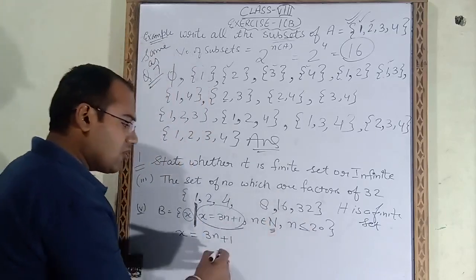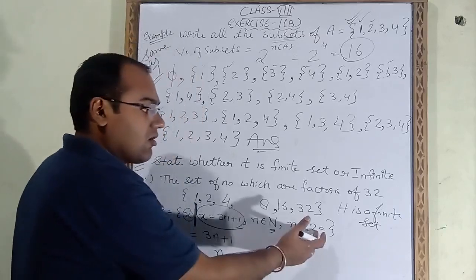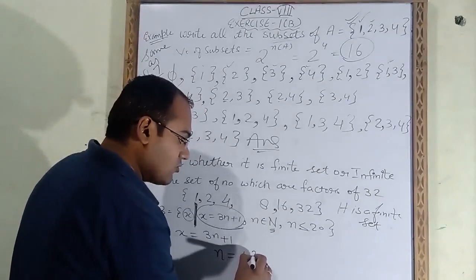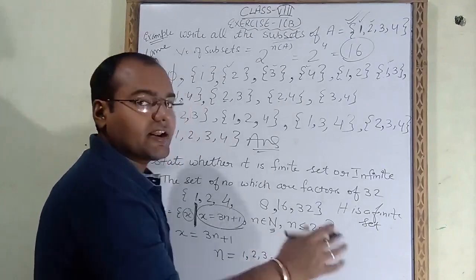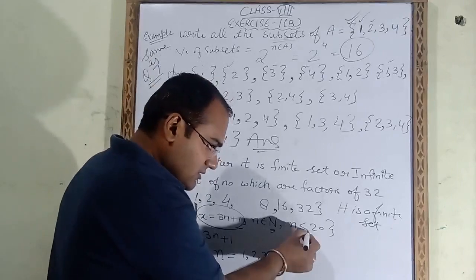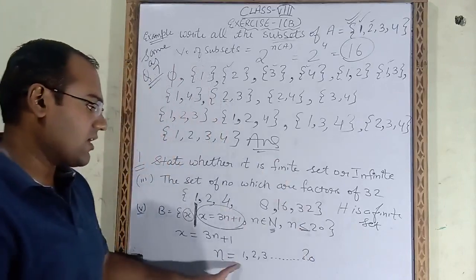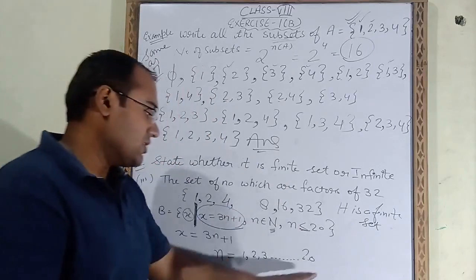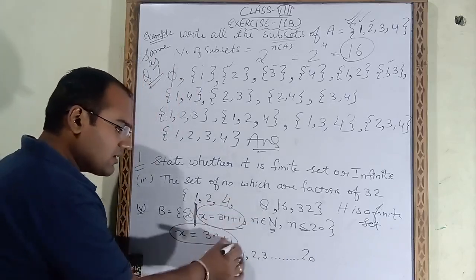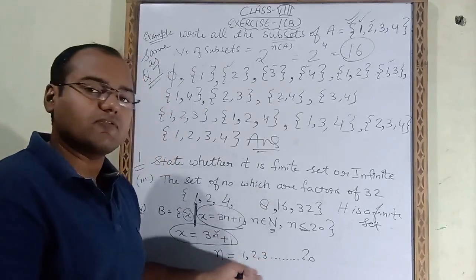So first of all we will write the values of n. n are natural numbers, and we have to write all the natural numbers which are less than or equal to 20. So 1, 2, 3, 4, 5, 6, 7, 8, 9, 10, 11, like that we will write up to 20. 20 also we will take because the equal sign is there. So the values of n are 1, 2, 3 up to 20. These are the values of n. All these values of n we will put inside this equation. So the values of n are finite. We can easily count how many values of n are there.